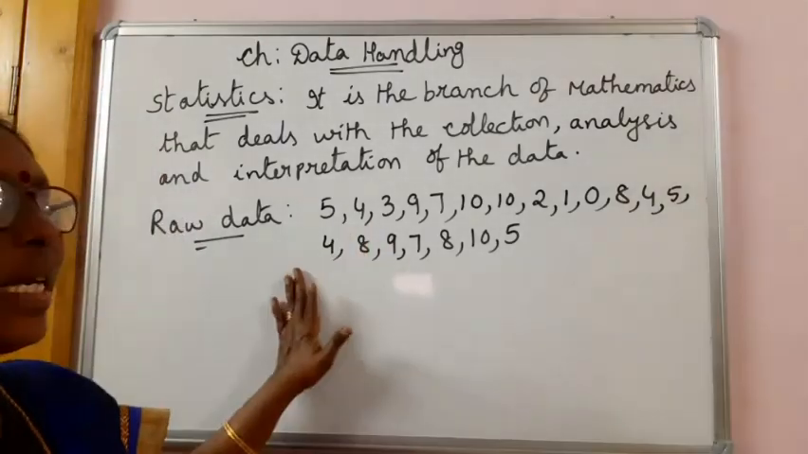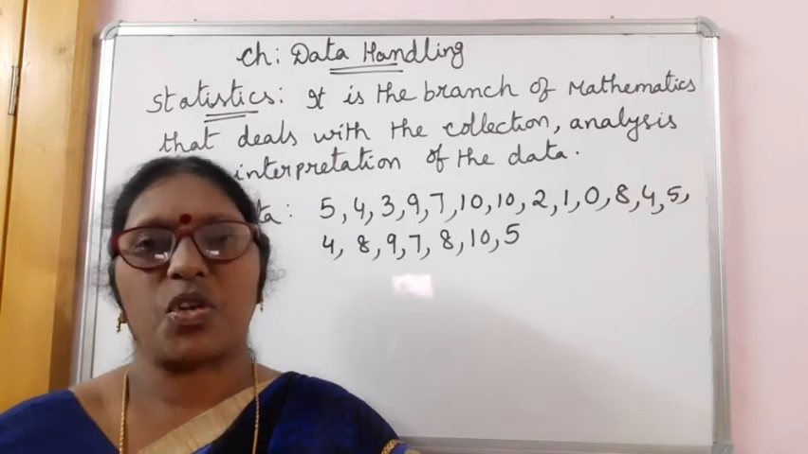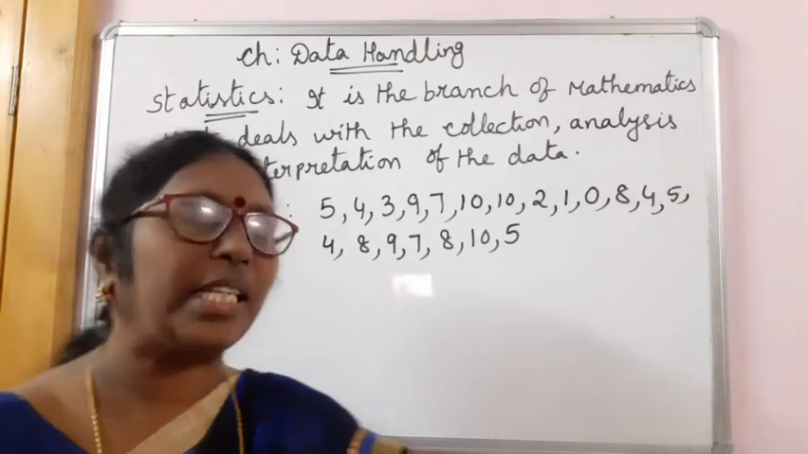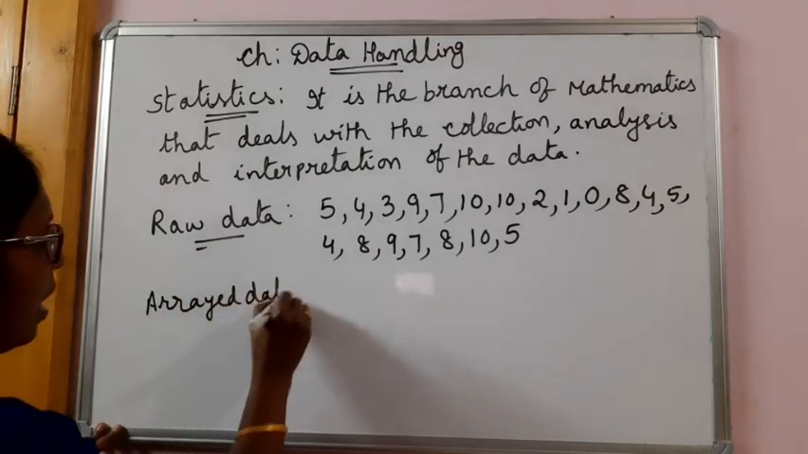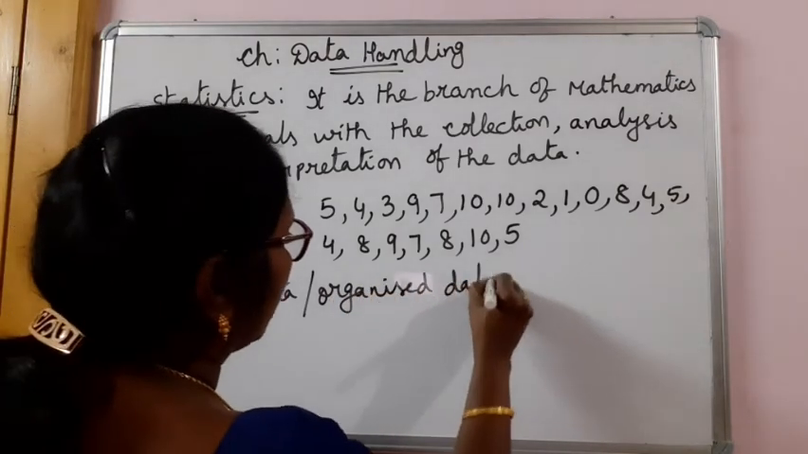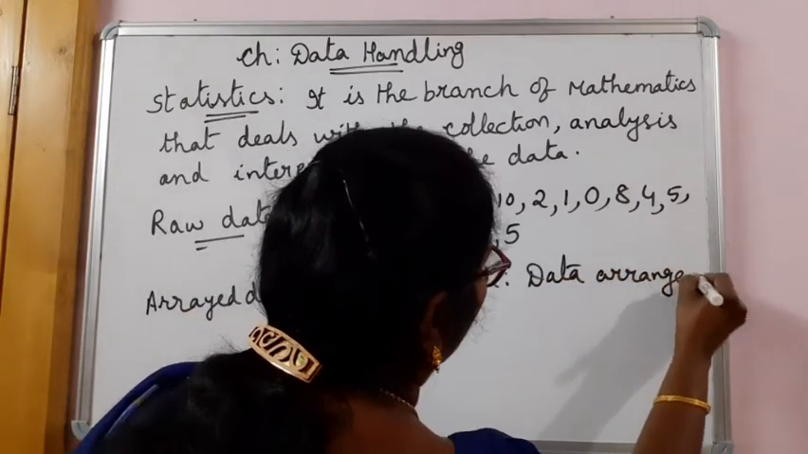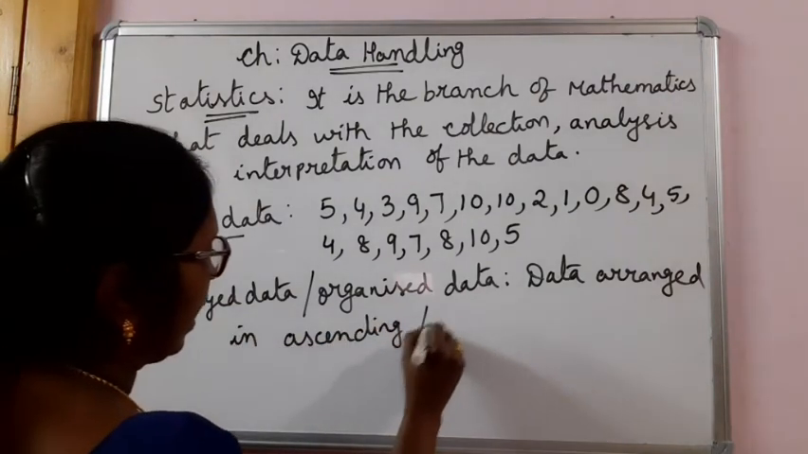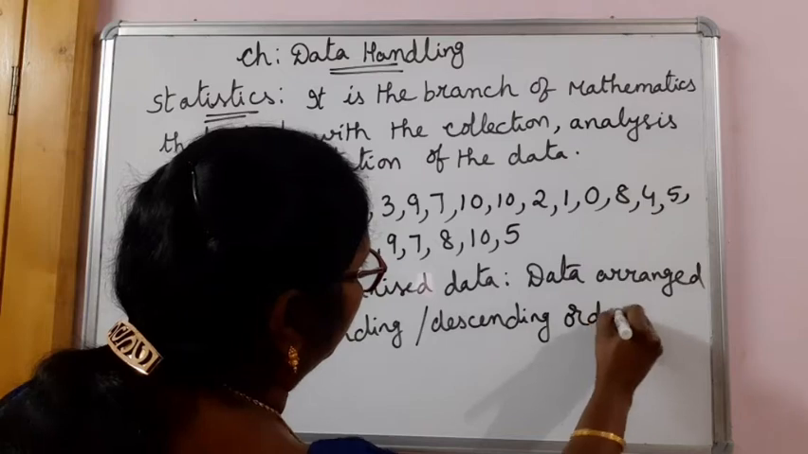Okay. Now what is raw data? Means data collected as it is. This raw data can be arranged either in ascending order or in descending order, which is known as arrayed data or organized data. Arrayed data is otherwise known as organized data, that is data arranged either in ascending order or in descending order.